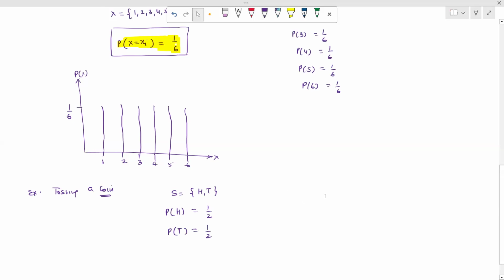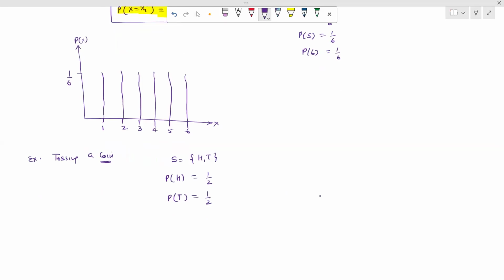On the basis of these two, the random variable x we consider as 0 or 1. Getting a head means we get 1, not getting a head means 0. So the random variable is 0 or 1.